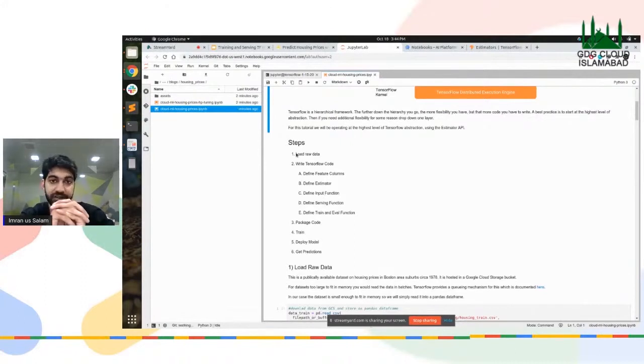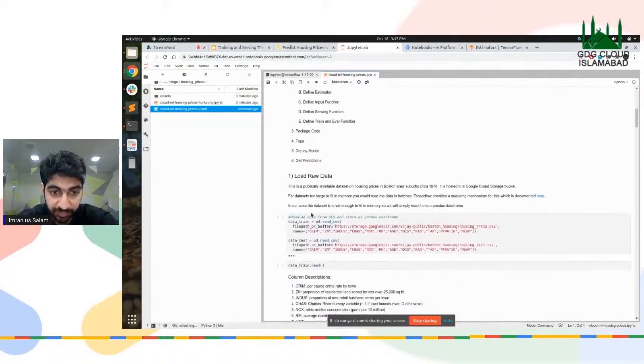The input function and the serving function, they're very important. The input function defines the type of input that we're going to get, and the serving function is basically a function on which you're going to do inference, right? We're going to send your request on, and we're going to also define a training and evaluation loop, the training and evaluation function, and then we're going to package the whole code together, train it, deploy it, and then get predictions, right?